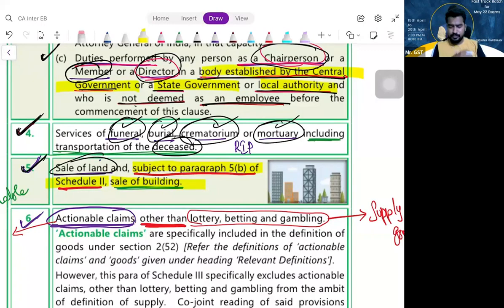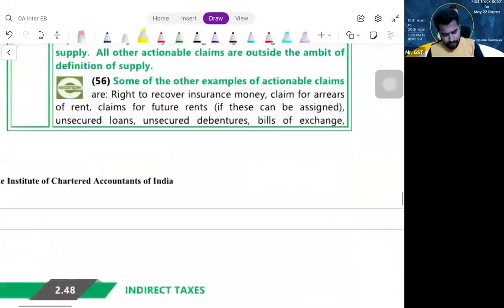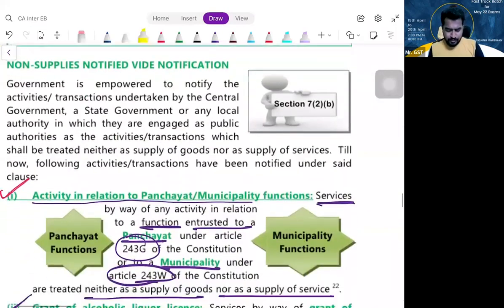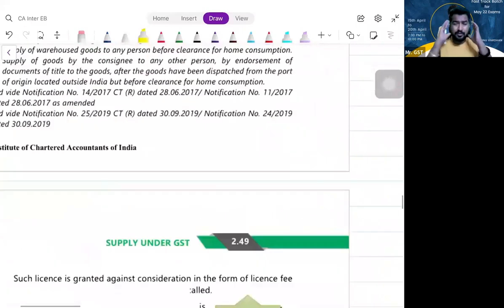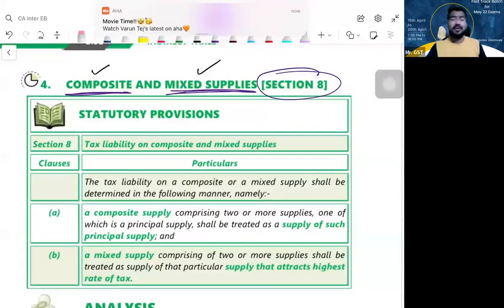What is section number 8? Composite supply and mixed supply. So what is composite supply? What is mixed supply? Why do we have to study section 8? What is the need of studying section 8, composite supply and mixed supply?